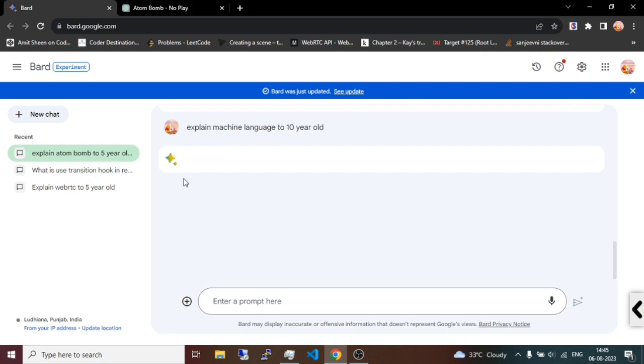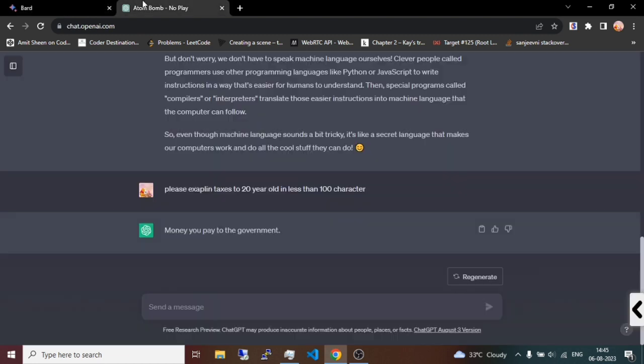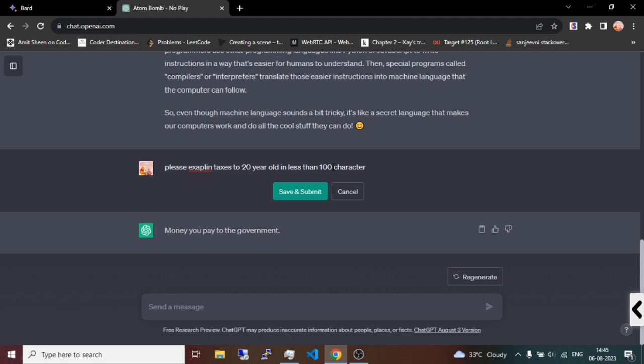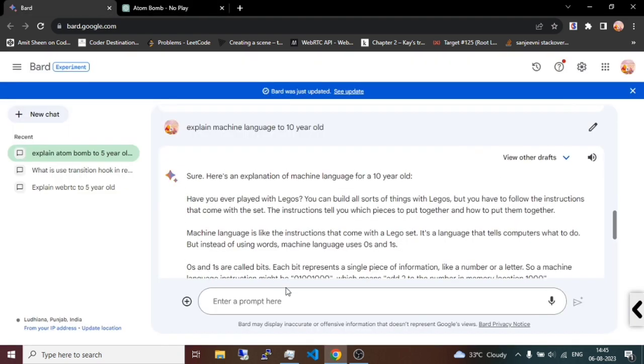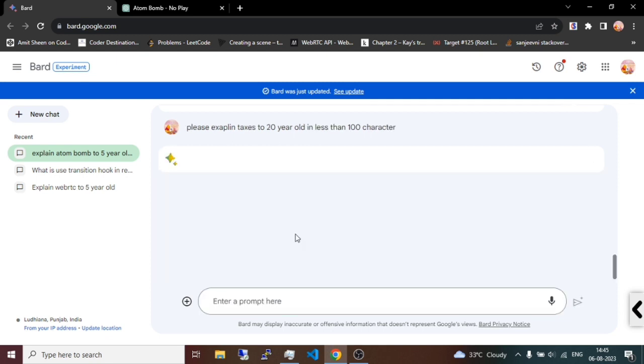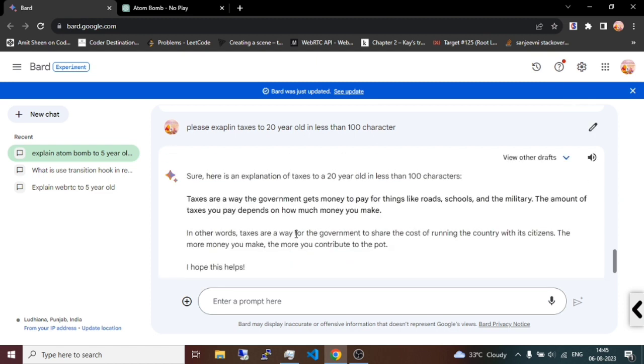Okay, I think I didn't copy the question from here, so let me copy it here. Okay, so this is the negative point of BARD which you are seeing here.